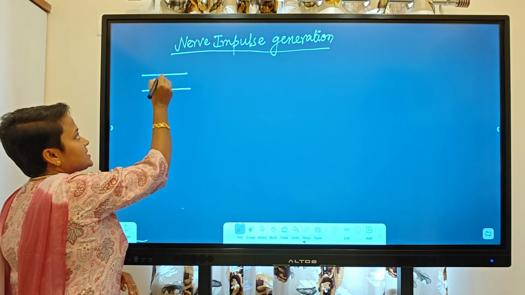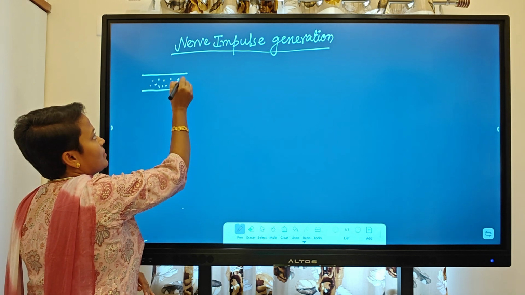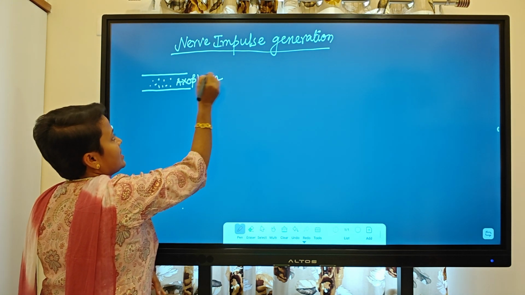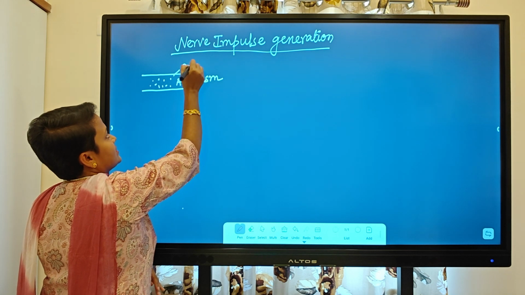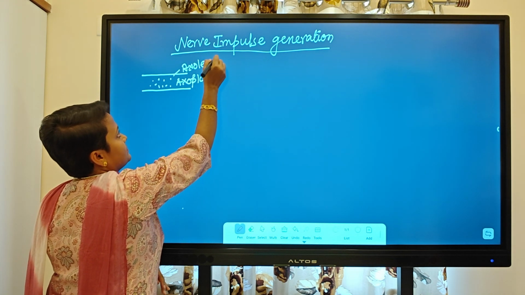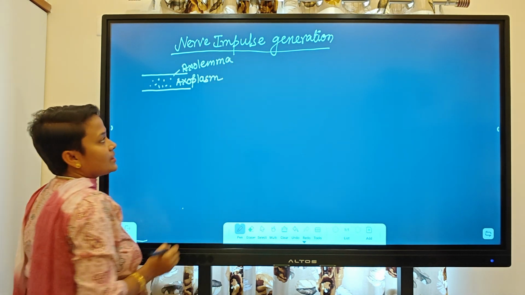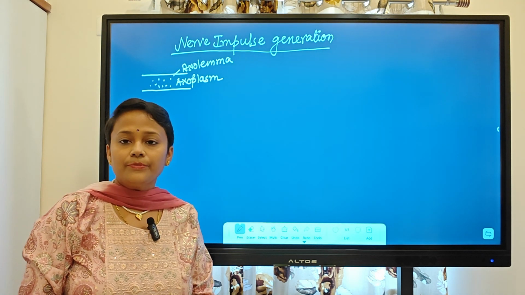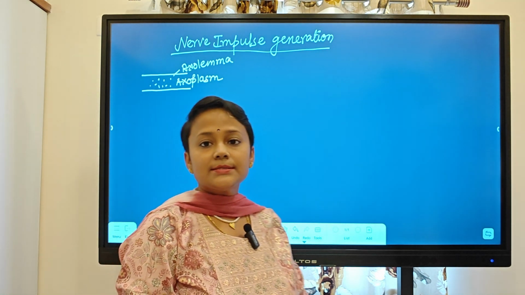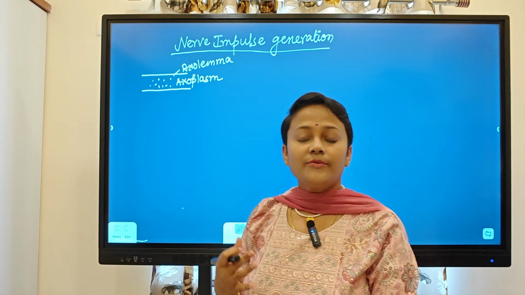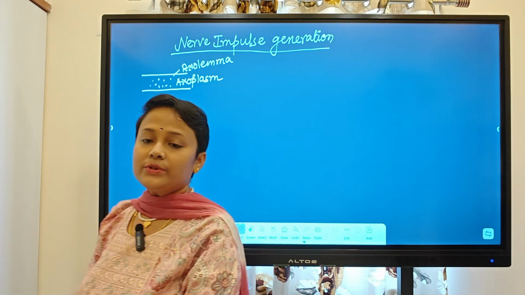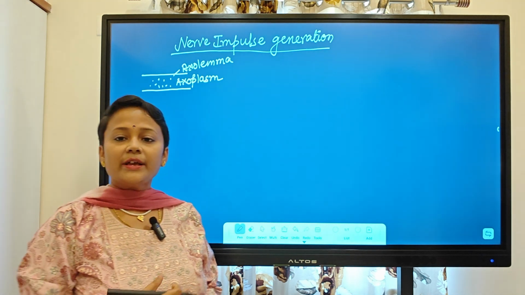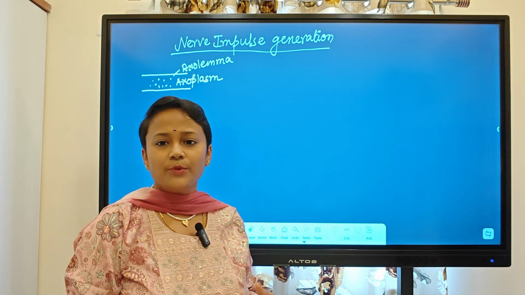The ground substance of the axon is called axoplasm and the membrane is called axolemma. So axolemma is a lipid membrane or bilayer membrane. So it has some lipids and proteins. What are the functions of proteins? Proteins basically helps to transport the ions, right? To transport the substances, molecules.